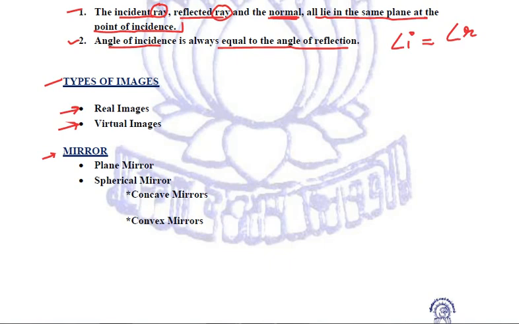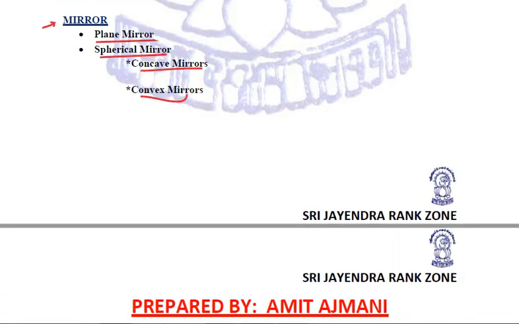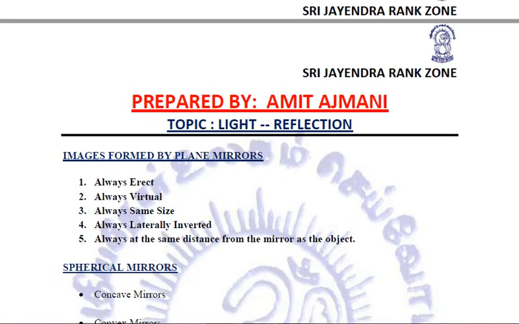There are different types of mirror that we'll be discussing in this particular chapter: plane mirror, and spherical mirrors, which consist of concave mirrors and convex mirrors. So let us try to study them one by one. First of all, plane mirrors. Now, when an image is formed by a plane mirror, we need to remember that the images which are formed